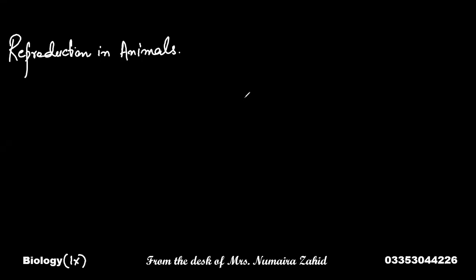Hello, my dear students. This lesson is related to biology for class 9th or 10th. It is for all biology students who are just getting introduced to reproduction in animals. In this lesson, we are going to learn how many types of reproduction are observed in animals, what the different modes of reproduction in animals are, and how animals reproduce.